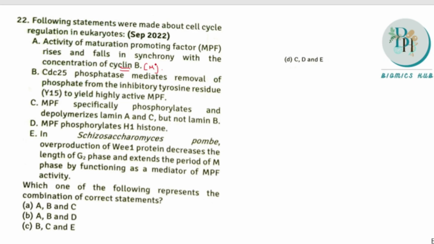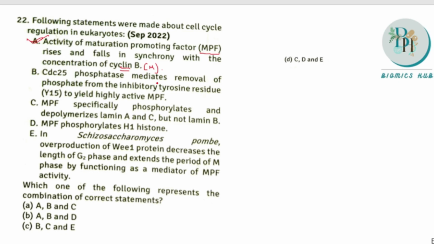Next, CDC25 phosphatase mediates removal of phosphate from the inhibitory tyrosine residue Y15 to yield highly active MPF. During the cell cycle regulation, there are inhibitory kinases present as well as phosphatases that are required.